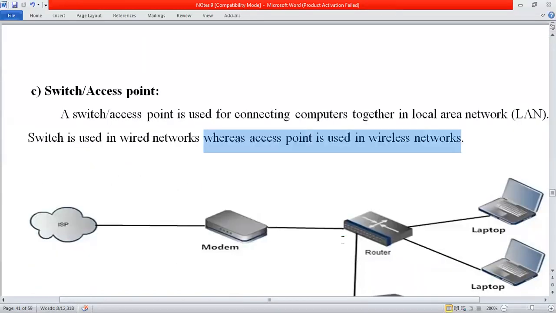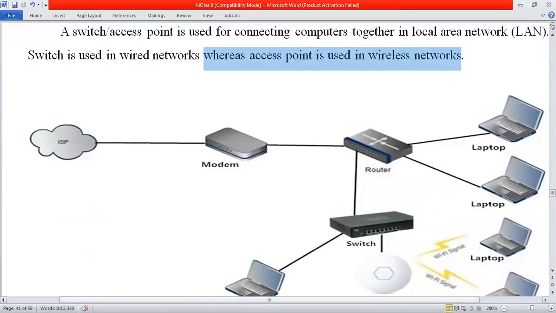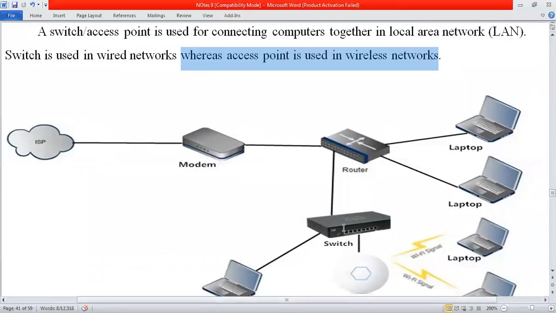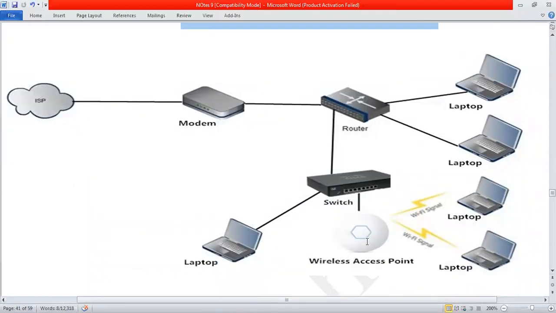So now I will show you the diagram. Watch over here. One is the switch over there and another one is the access point over here. ISP. What is ISP? Internet Service Provider. Let's say you are taking the connection from STC. STC provides the connection and it comes to your modem.